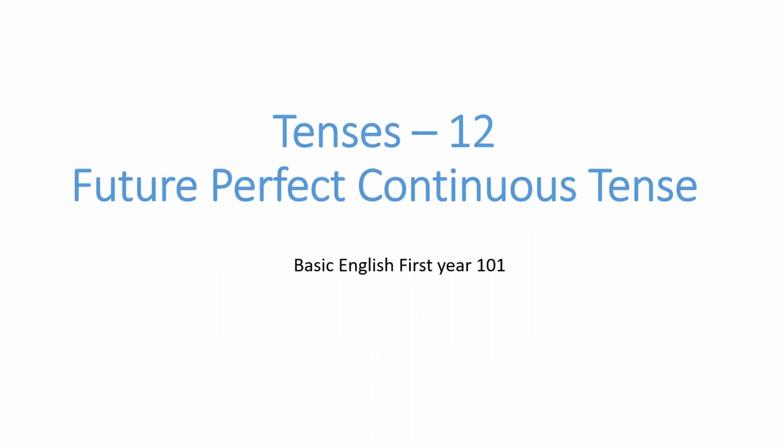All right, so you have to remember wherever you have a continuous tense, the action will continue. The continuous tenses are also known as progressive tenses. So, how do you express the continuity or that the action is going on? By using ing along with the base form of the verb. So, that expresses that the action is continuing, it is going on, it is progressing. So, here you have to learn the future perfect continuous tense.